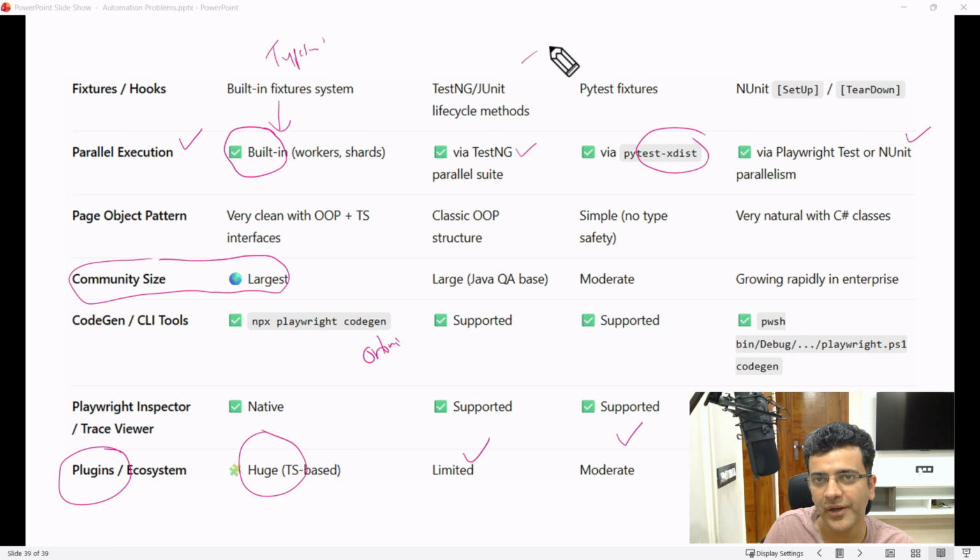So it's not that you cannot do it in these languages. I worked on a project for 1.5 years which was in NUnit, or C#. They started with this and had already spent 6 months.